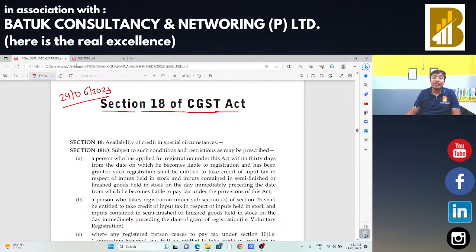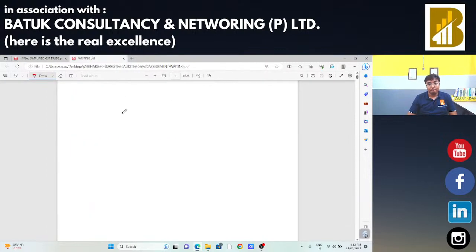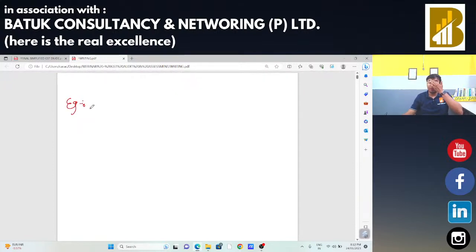With that, I am going to start section number 18 of the CGST Act, that is availability of credit in certain special circumstances. In certain special circumstances, what is going to happen to the credit? What are the special circumstances? So I am going to take certain examples, and with the help of certain examples, I am going to describe the situation one by one.